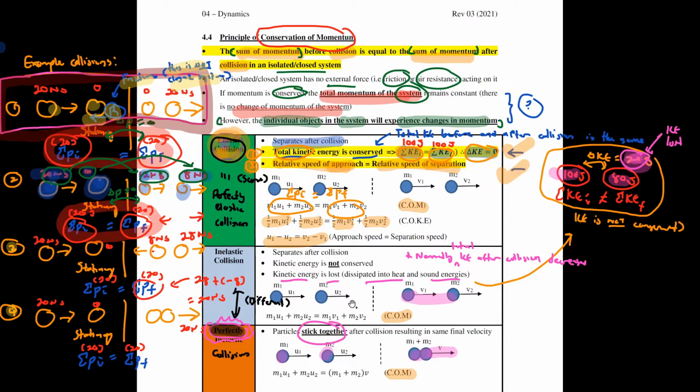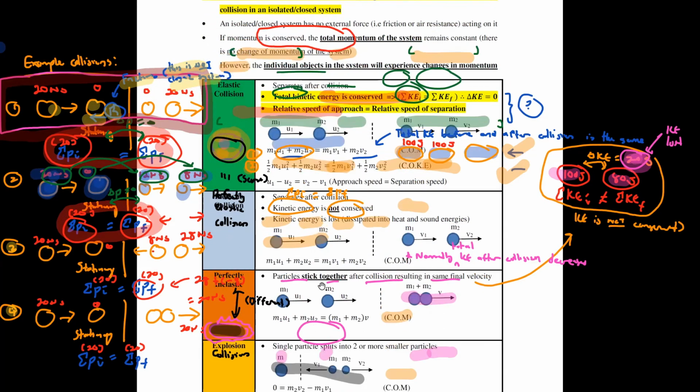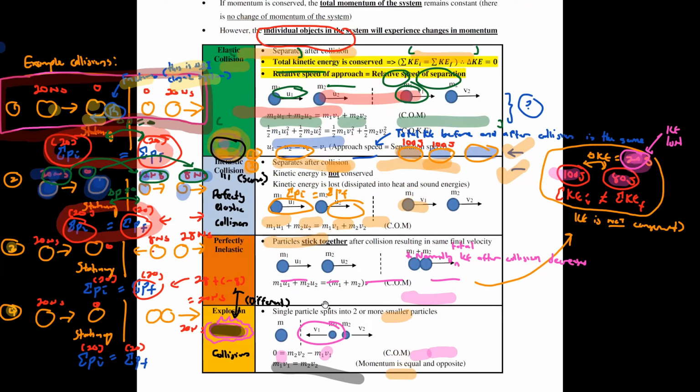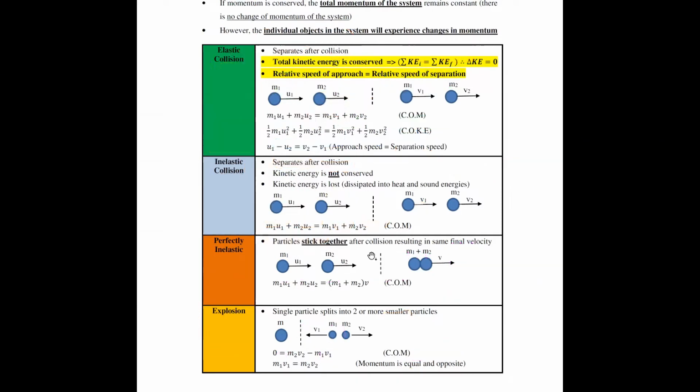In the third example, momentum is still conserved. So you will say that M1U1 plus M2U2 equals M1 plus M2 times V, which is this one here. This is still conservation of momentum. Then the last one will be this one here. I'll just clear off all the drawings here. It's becoming really messy already.